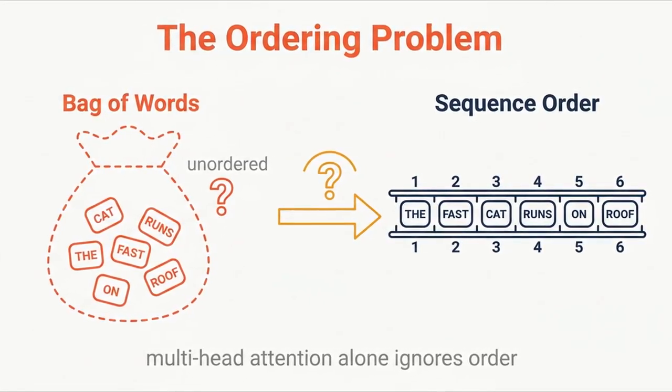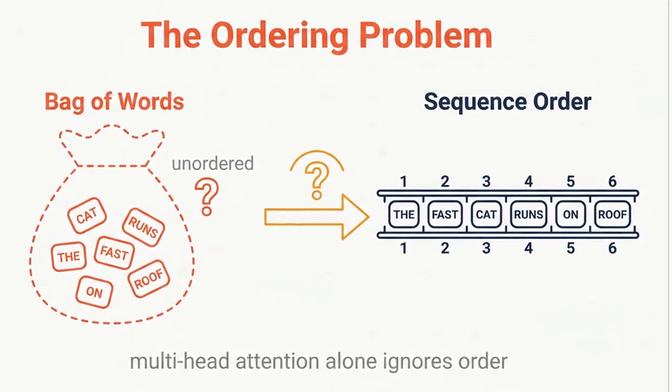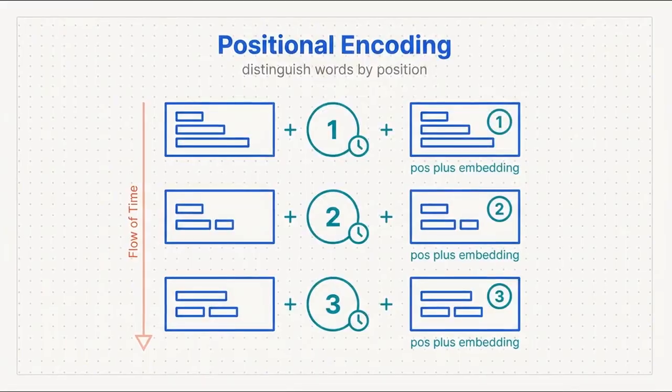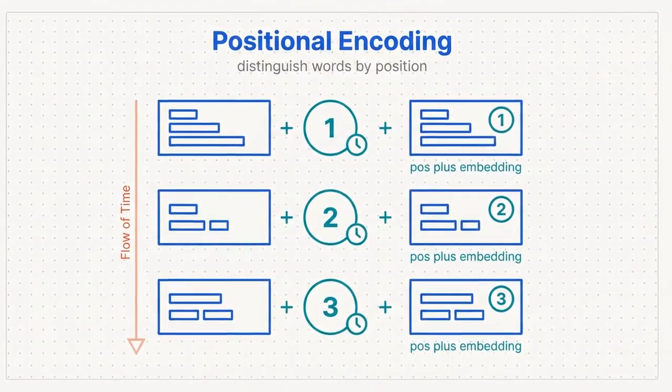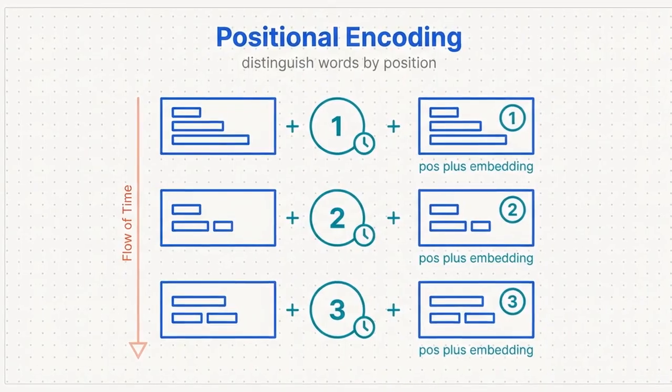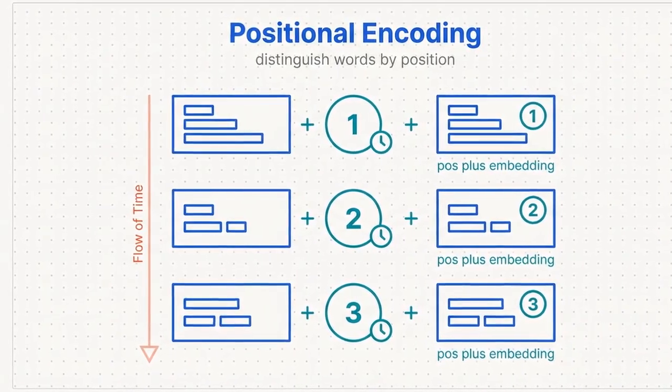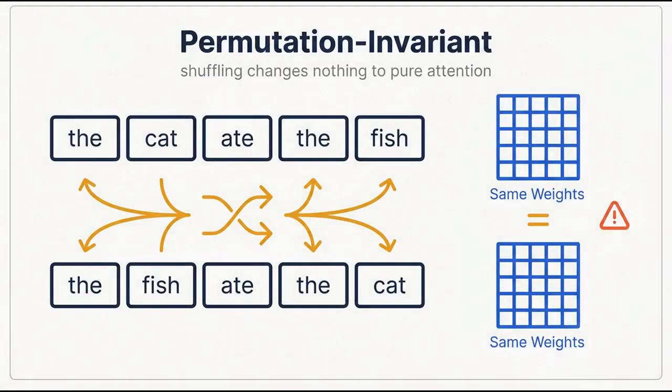To solve this, the researchers had to introduce a way to teach the model sequence order. Positional encoding embeds the flow of time directly into word embeddings, letting the model distinguish words based on sequence position. When self-attention processes all words in parallel, it is permutation invariant. Shuffling a sentence yields the same attention weights. To pure attention, the sentence "the cat ate the fish" and the sentence "the fish ate the cat" look identical.